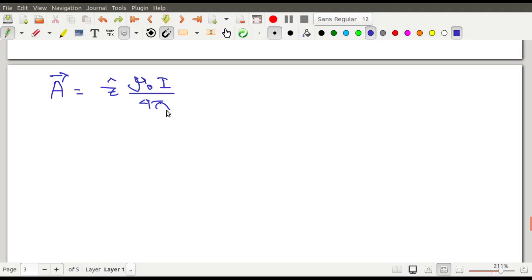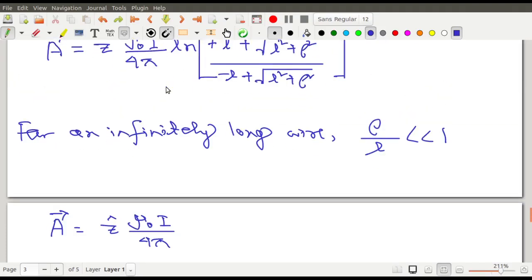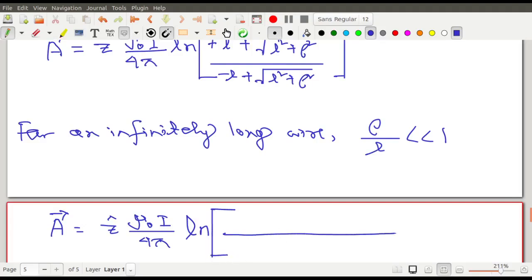Okay, mu 0 by 4 pi. Alright, what comes next? There is a log, so I put the log and divide. You take L square common from that root.